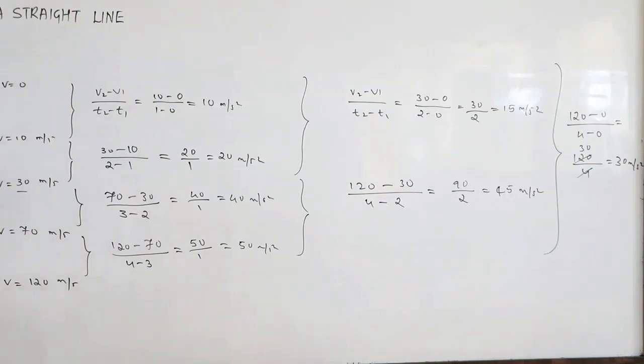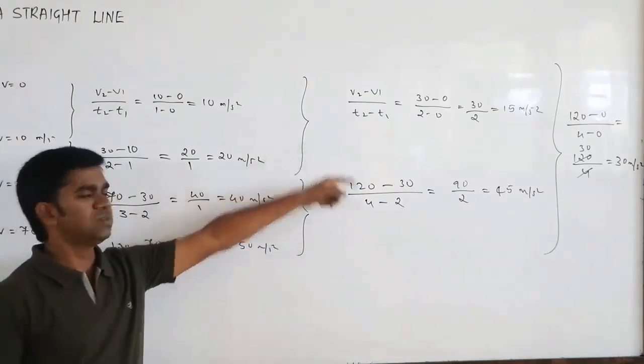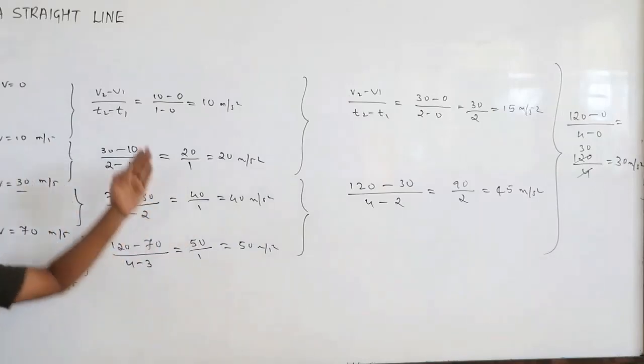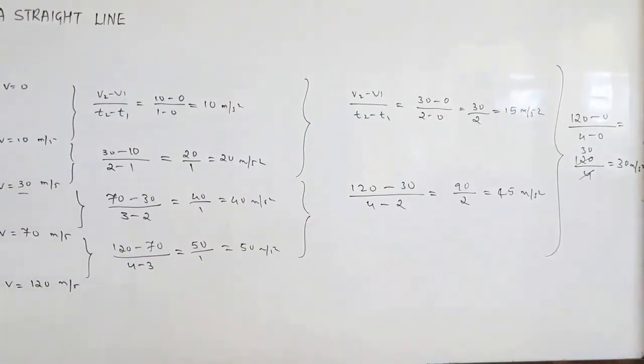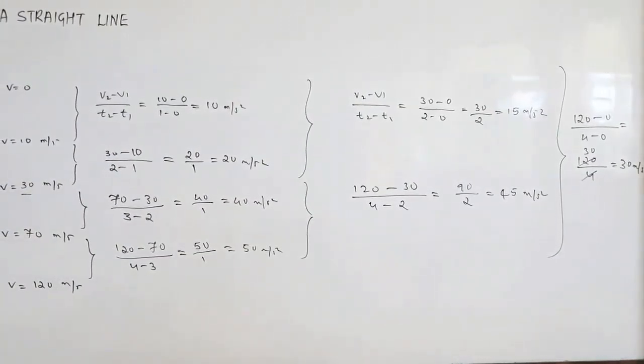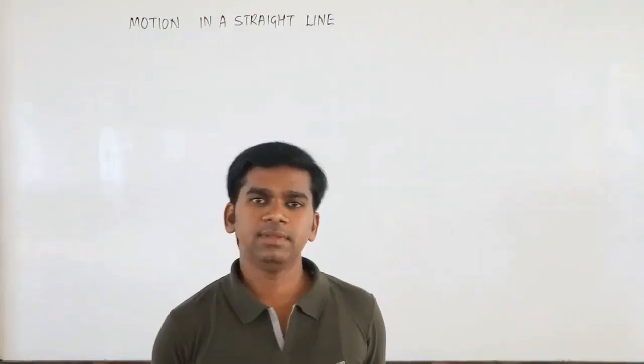Okay. So these are the accelerations over a time period of 2 seconds, and these are the individual accelerations over a time period of 1 second. Like this we can calculate the accelerations for a freely falling body also.